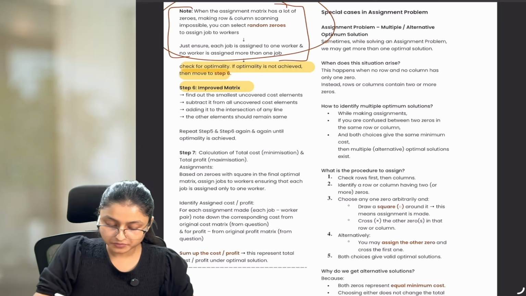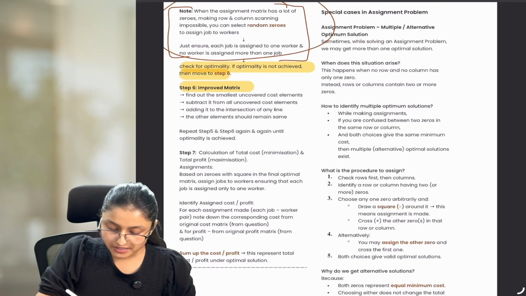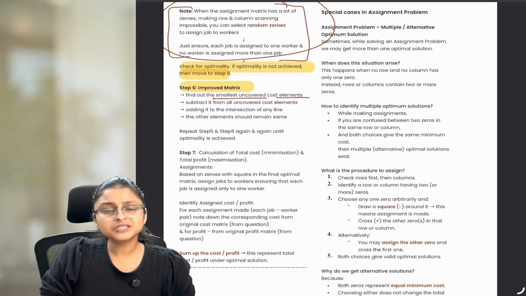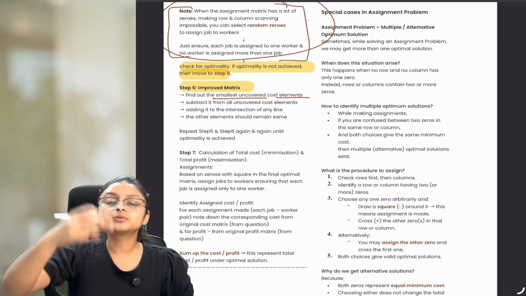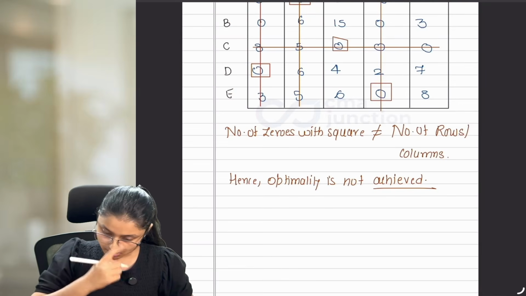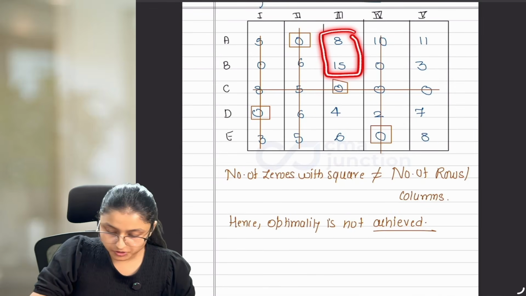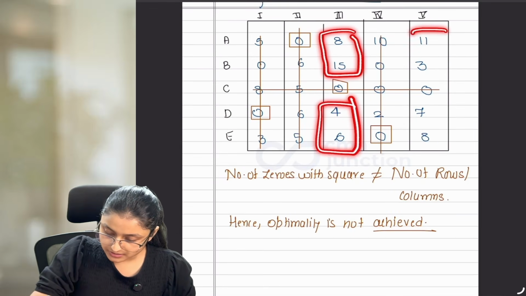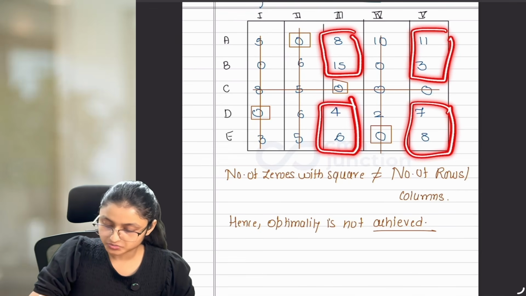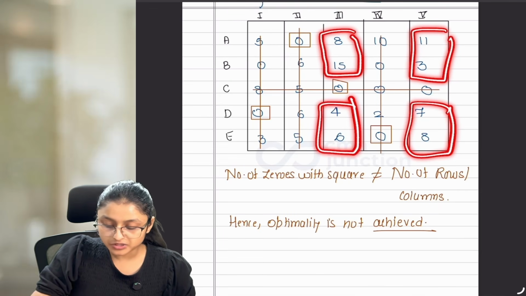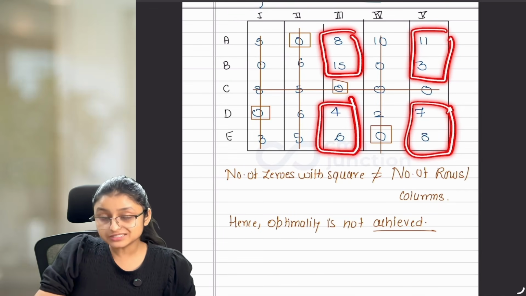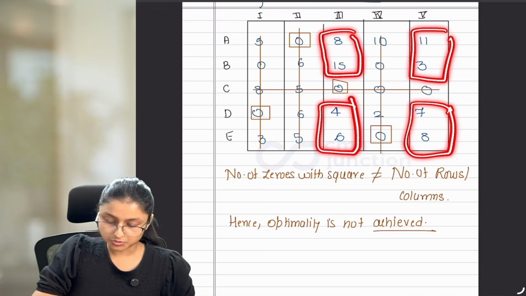For making the improved matrix, what to do? Find out the smallest uncovered cost element. Uncovered means it should not be covered with the lines. Okay? So let's check it. Uncovered elements are this, not covered with lines, not covered with lines, not covered with lines and not covered with lines. Out of these uncovered elements, you have to find out the least cost uncovered element.